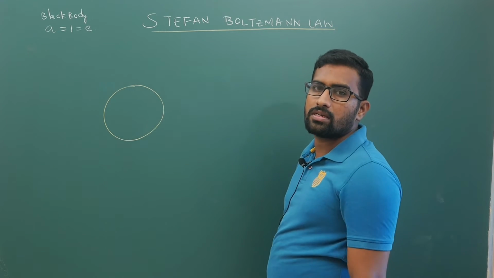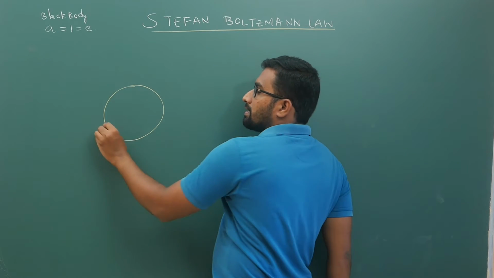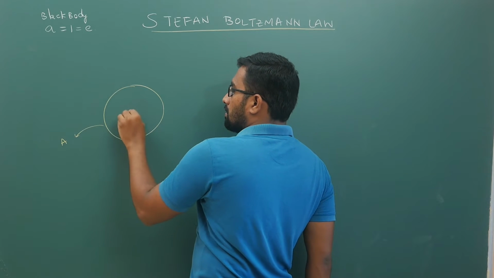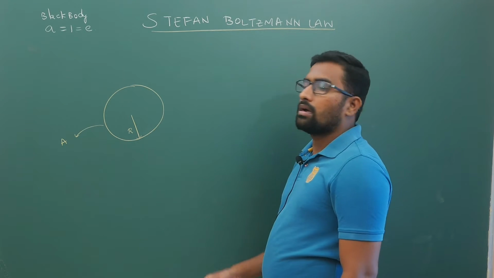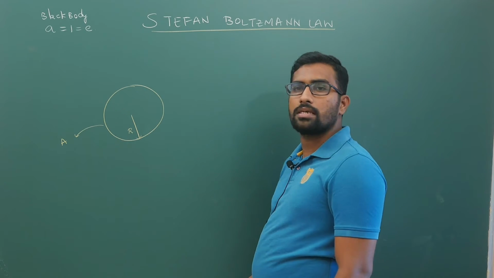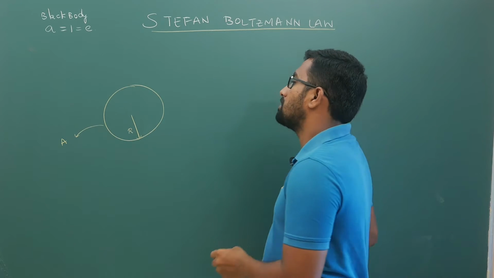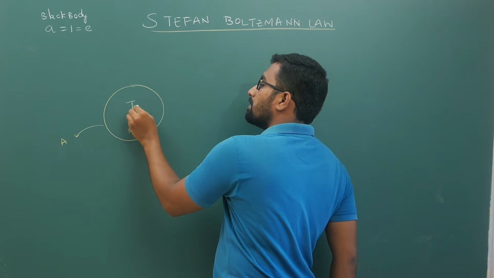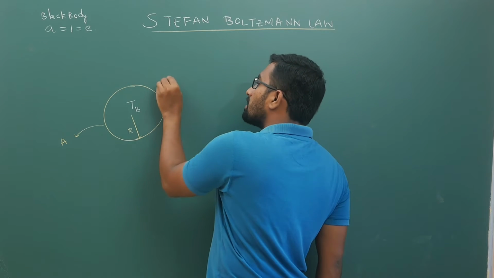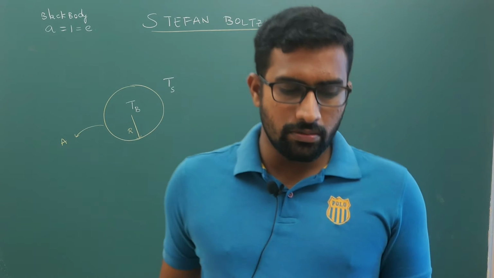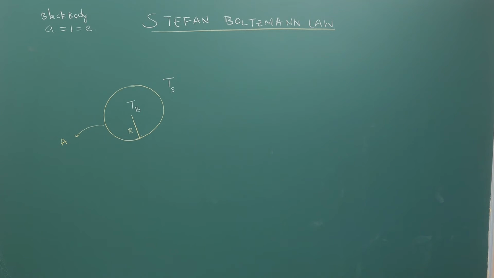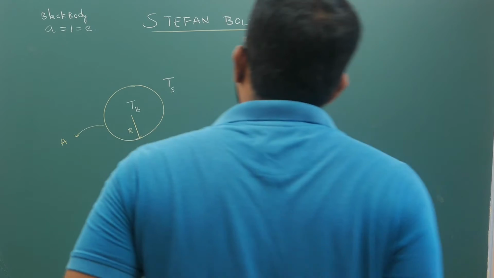For this body, let us say the surface area is A, radius is R. If this body's temperature is TB and the surrounding temperature is Ts, the Stefan-Boltzmann law talks about energy radiated per unit time and energy absorbed per unit time.